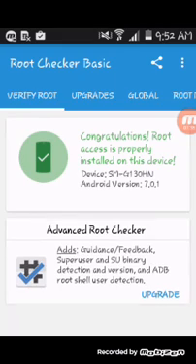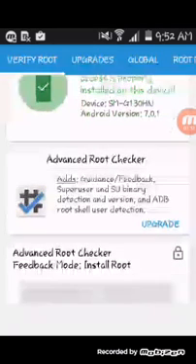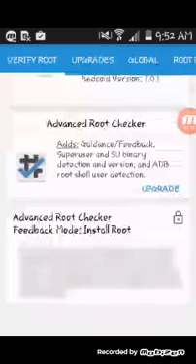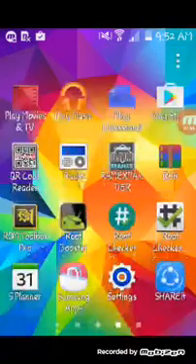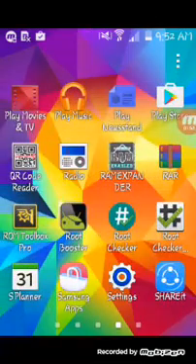Okay, root access probably. Go to and download this RAR. You can download it in Play Store.